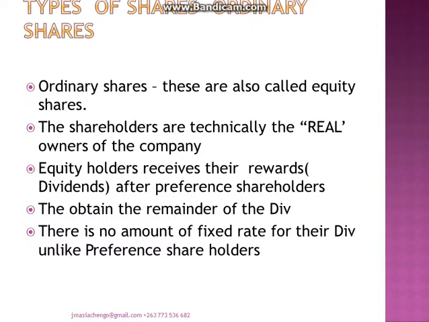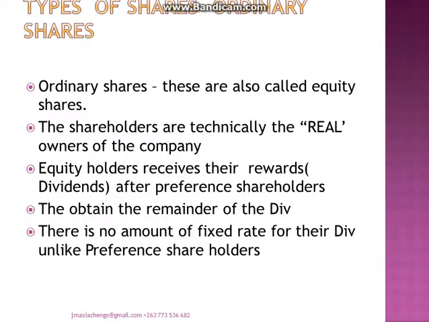Equity holders receive their rewards as dividends after paying what we call preference shareholders. So this brings us into another class of shareholders. We've got what we call preference shareholders. As the name sounds, they are preferred. They are preferred to ordinary shareholders. There is no fixed rate of dividend for ordinary shareholders, unlike preference shareholders.